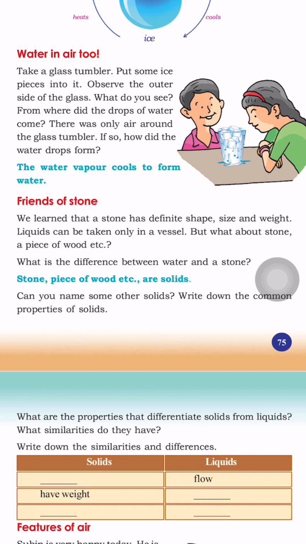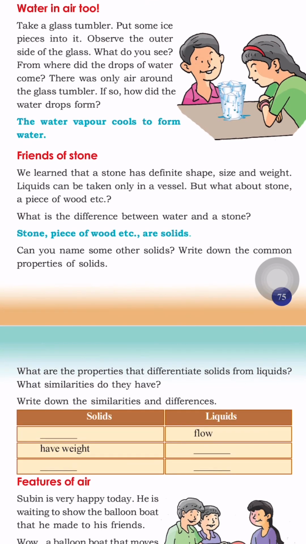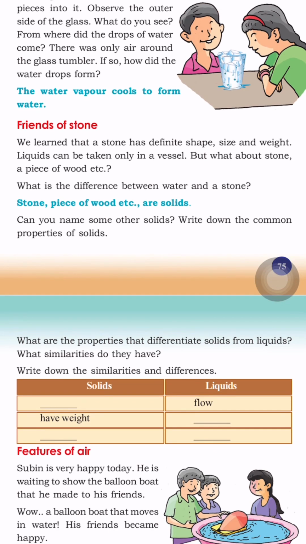Friends, we learned that a stone has a different shape, size and weight. Liquids can be taken only in a vessel. But what about a stone, a piece of wood, etc.? What is the difference between water and stone? Stone and a piece of wood are solids. Can you name some of the solids?